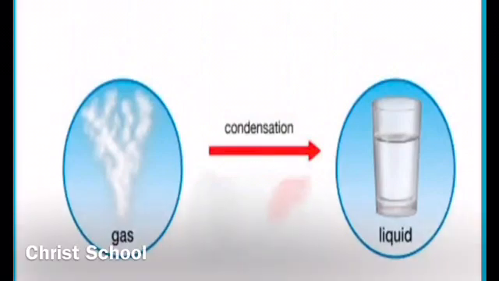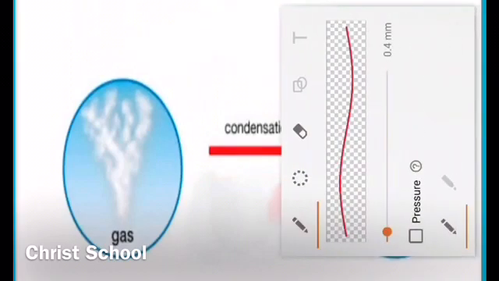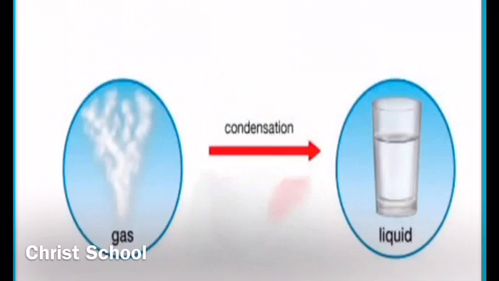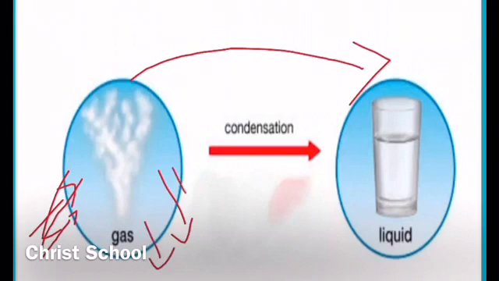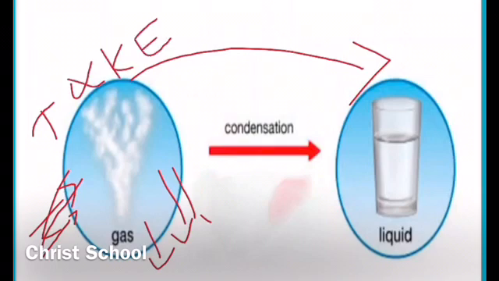Students, now can you tell me about the process of condensation? Condensation is the process in which gas changes into liquid on cooling. The same steps take place when you cool the gas, or when you decrease the temperature. What happens? The gas particles release heat to the surroundings. As a result, the temperature of the gas particles decreases, so automatically the kinetic energy of the particles decreases. If the kinetic energy of the gas particles decreases, the movement becomes very slow.